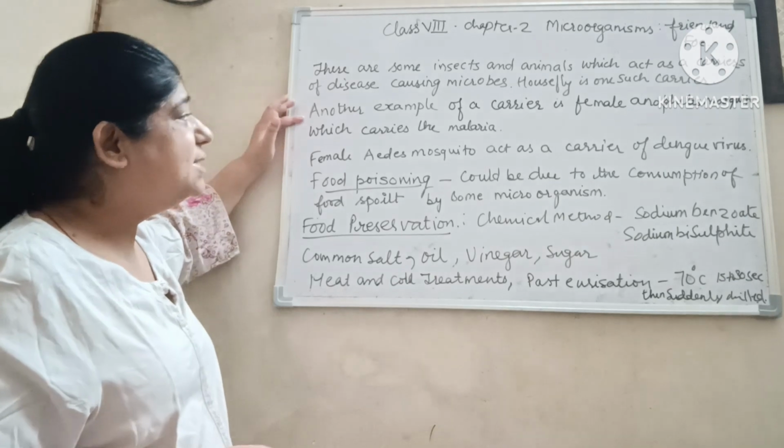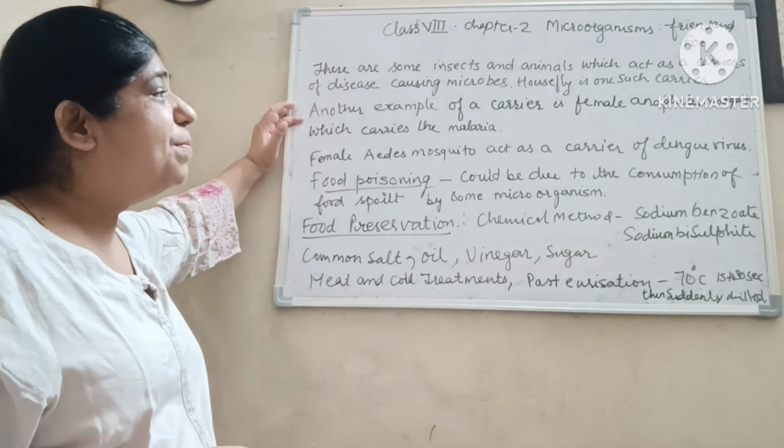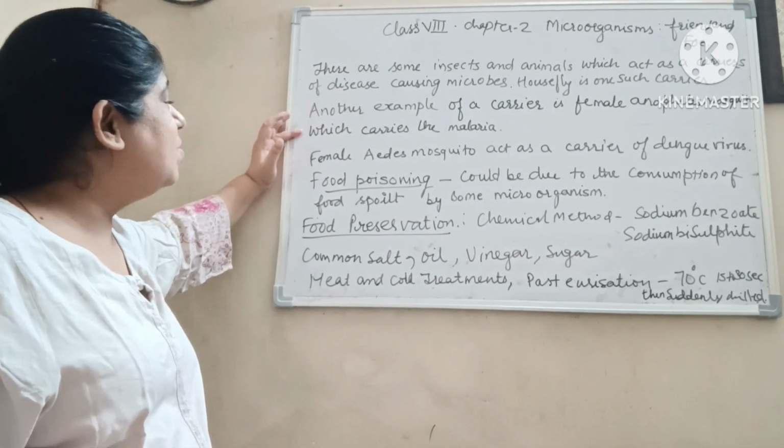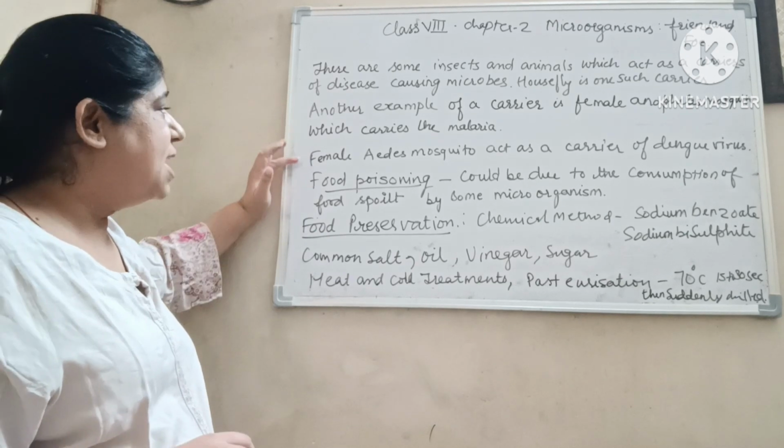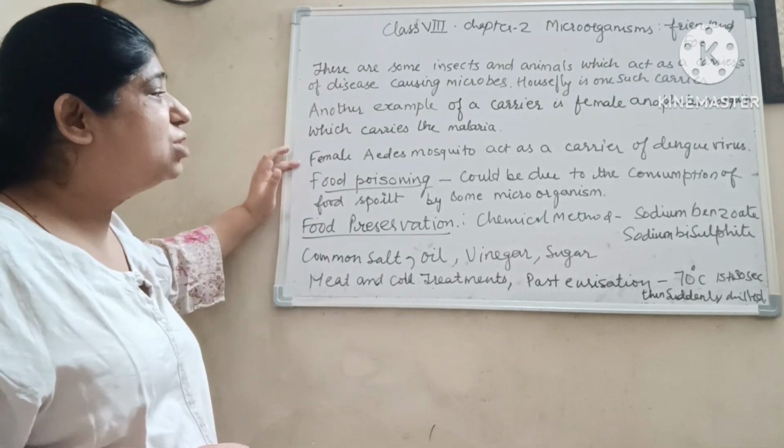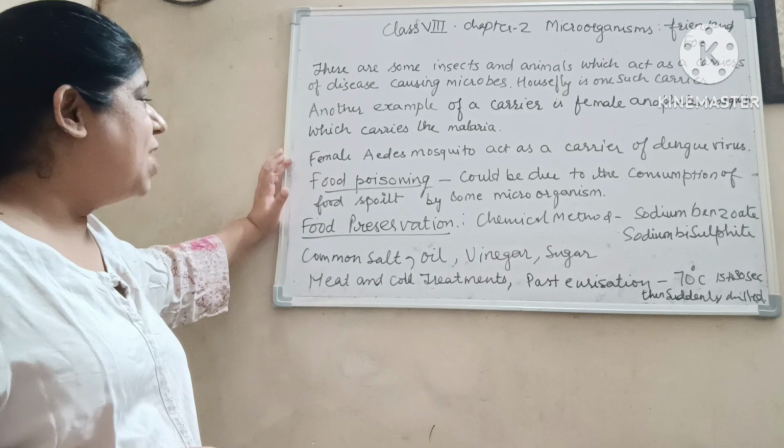Another example of a carrier is the female Anopheles mosquito, which carries malaria. The female Aedes mosquito acts as a carrier of the dengue virus.